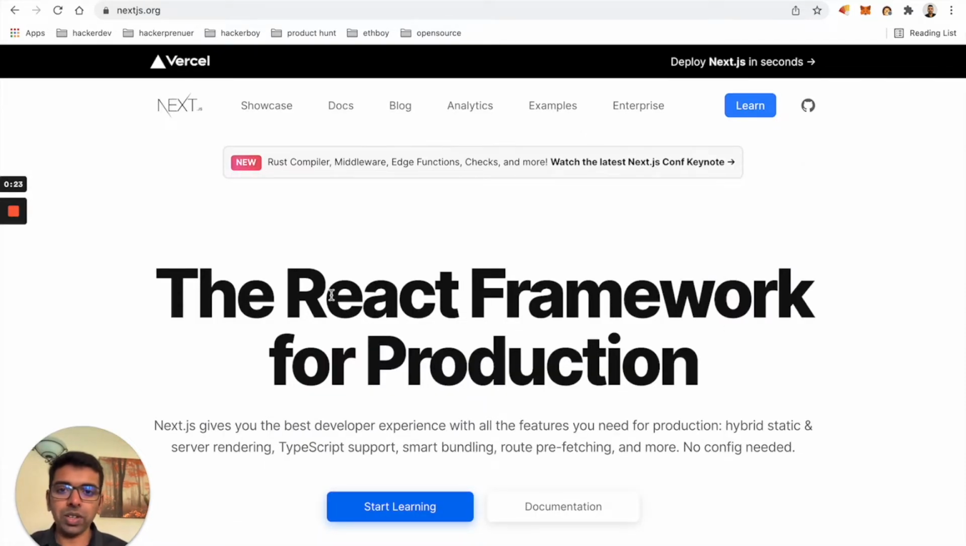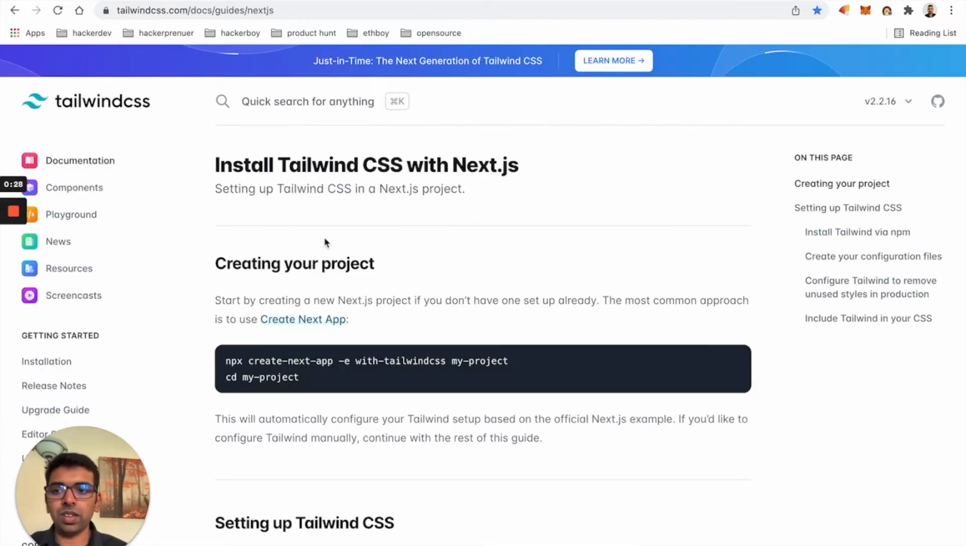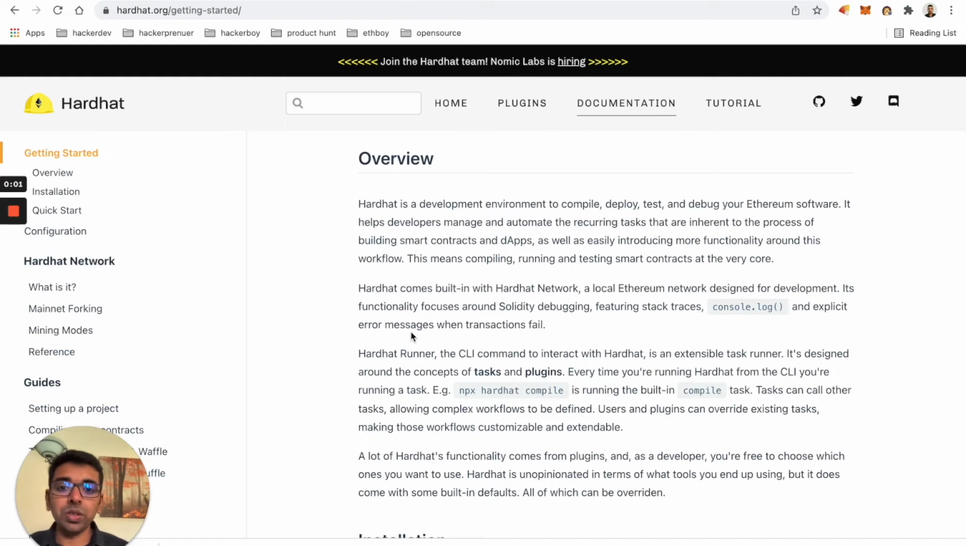For building the UI, we're going to use Next.js, which is a React framework. For the CSS, we're going to use Tailwind CSS, which is a utility-first CSS library. And we're going to use Hardhat. Hardhat is a development suite to compile, deploy, and test your Ethereum code written in Solidity. You can even connect to that local network using a Metamask wallet, and do the testing before you publish to a test network or a proper public network.